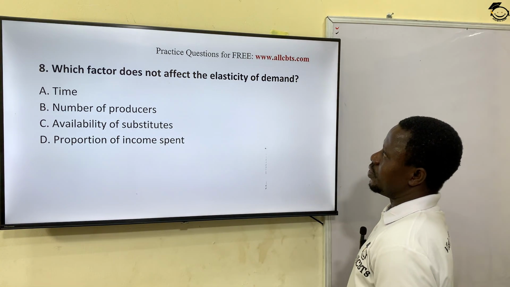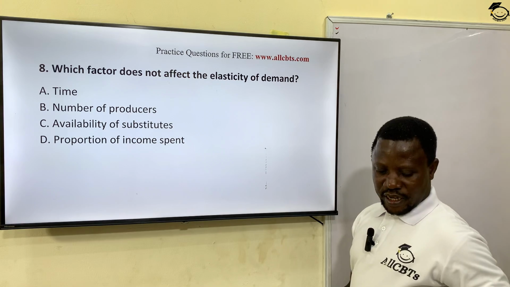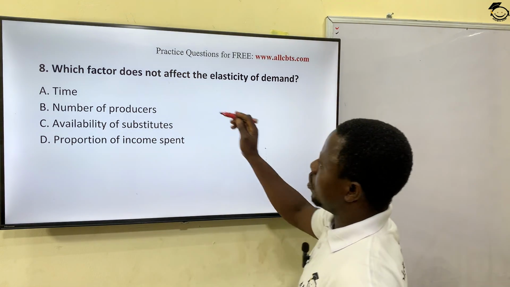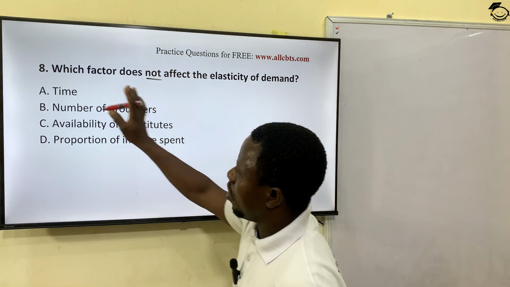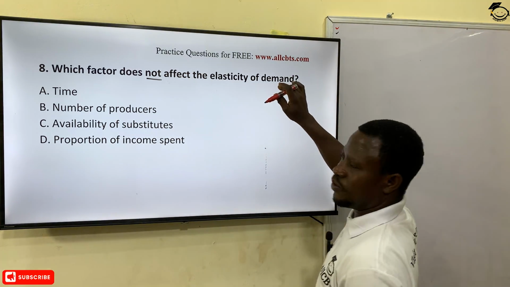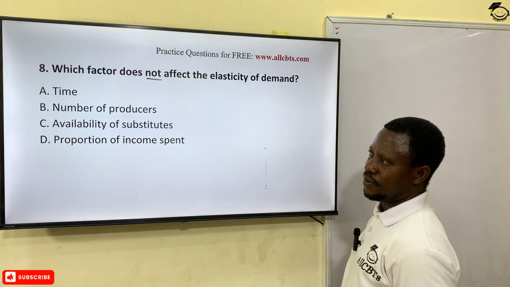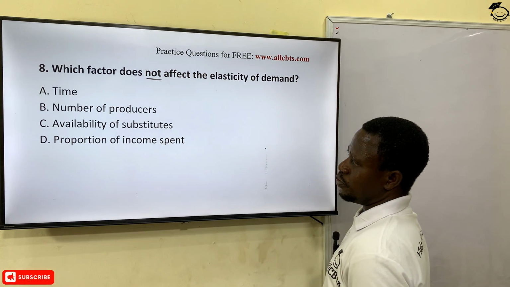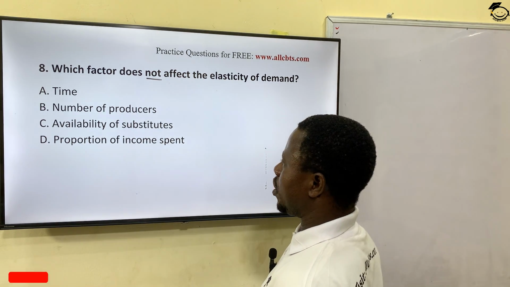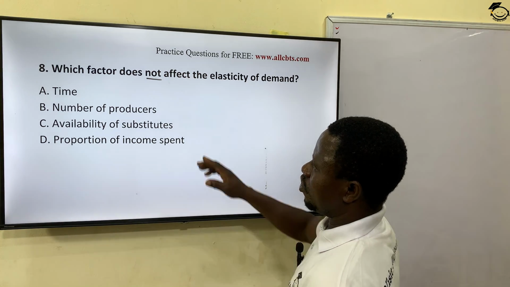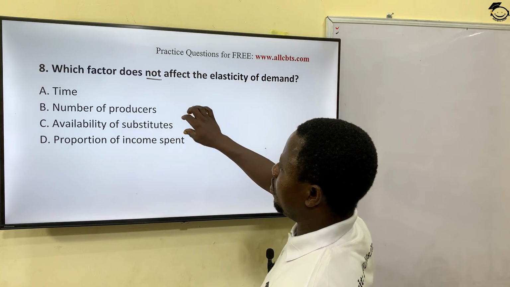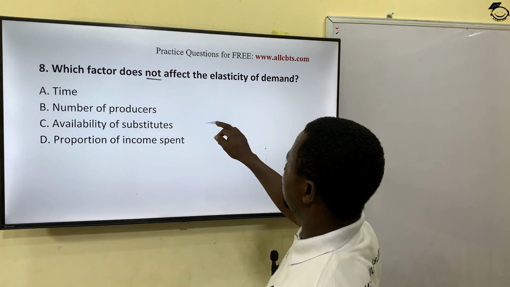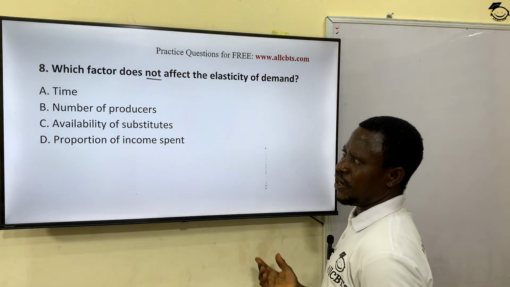Which factor does not affect the elasticity of demand? Does not. In other words, all the factors here affect elasticity of demand except one. Time, number of producers, availability of substitutes, proportion of income spent. If there's a substitute, of course, now you know that there will be change in demand.